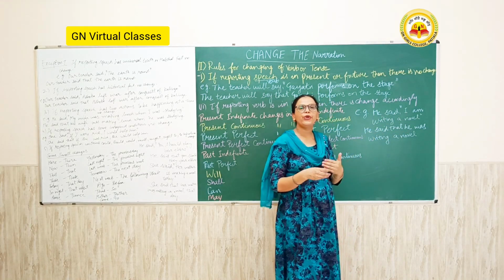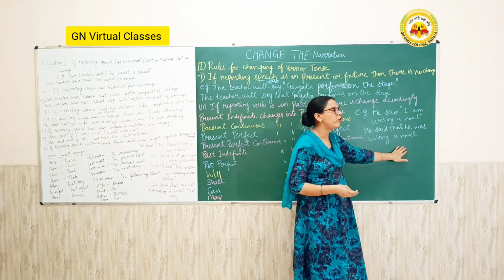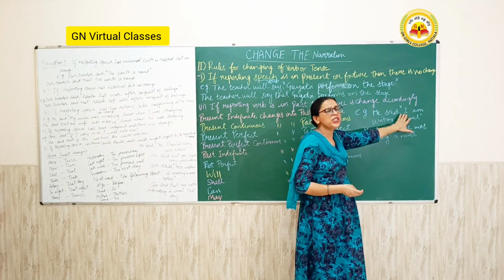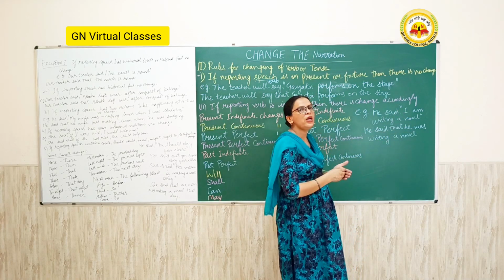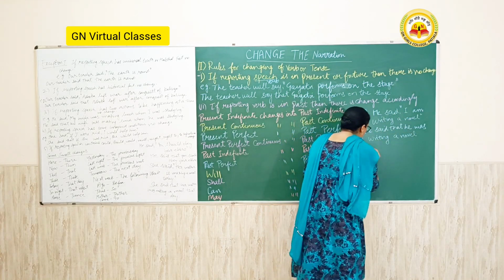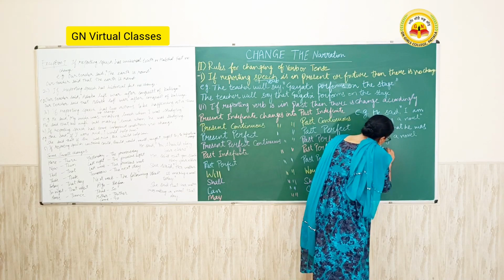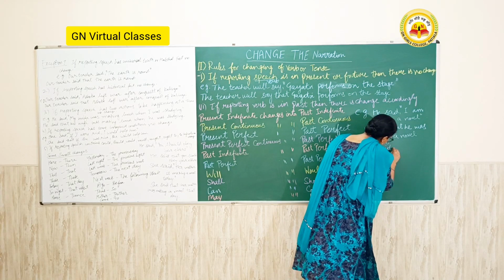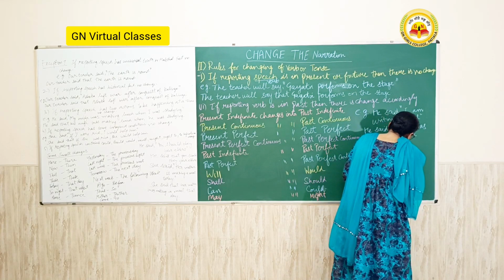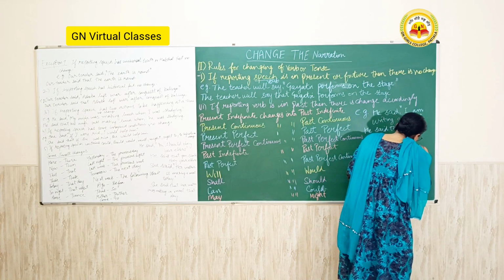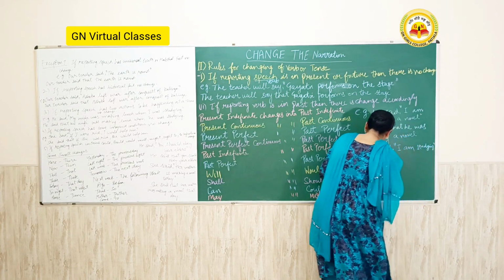When I converted into indirect speech, he said that he was writing a novel. The reporting speech is in the present continuous, so I have converted it into the past continuous. Like, she said, "I am studying."